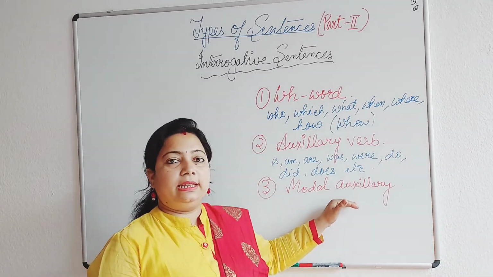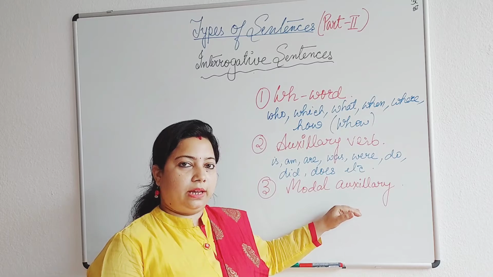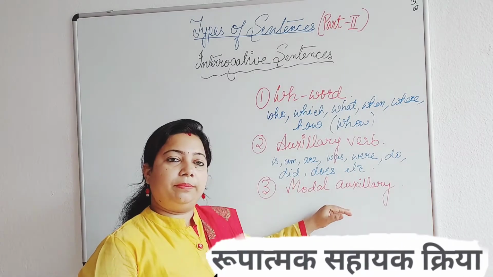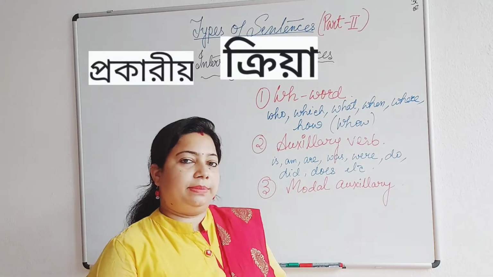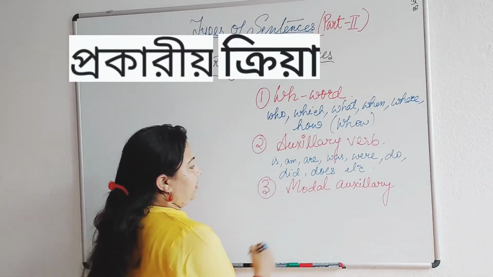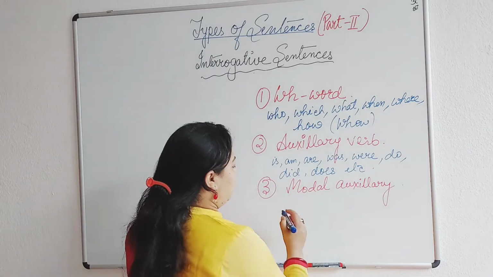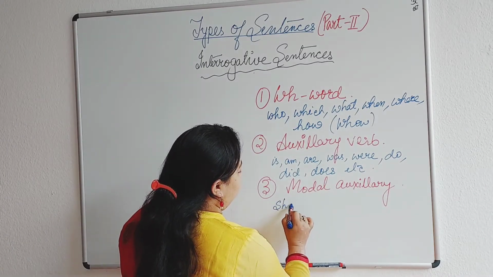Modal auxiliaries in Hindi we say रूपात্মক सहायक क्रिया, and in Bengali আমরা বাংলায় বলে থাকি প্রকারীয় ক্রিয়া. Modal auxiliary, কিছু example দিয়ে দিই. Let me give you a few examples of modal auxiliaries, then you can understand which words we will use.